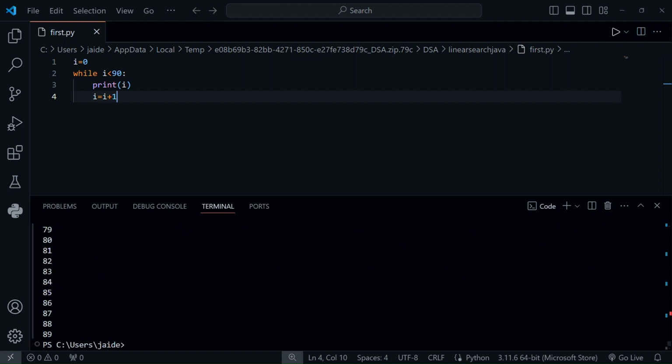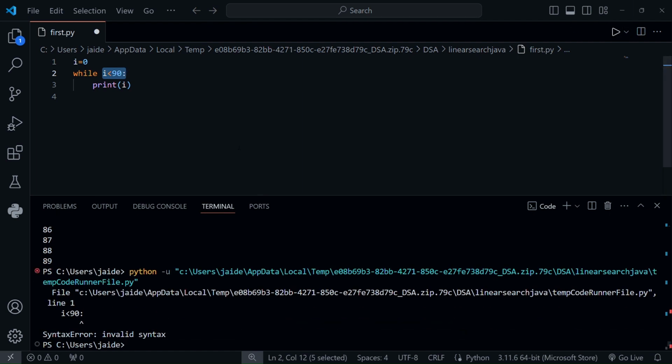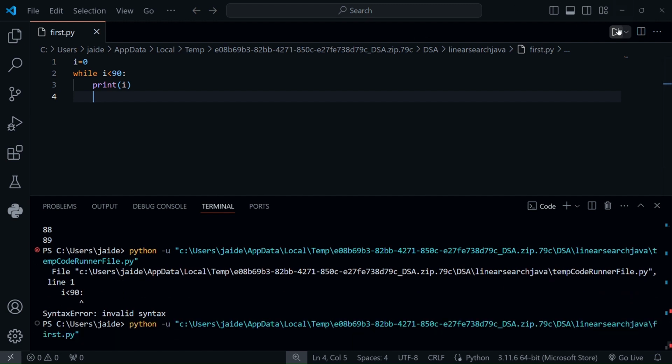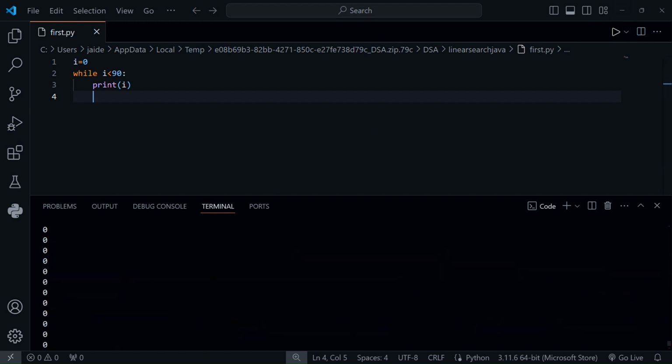So if we want an infinite loop, then remove this condition and set i equal to 0 always, so i is always less than 90, so it will always print i and it doesn't stop. So 0 0 0 0 0, and it will be an infinite loop which does not stop.